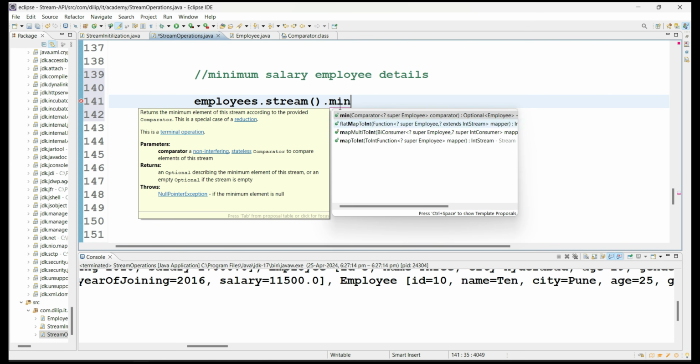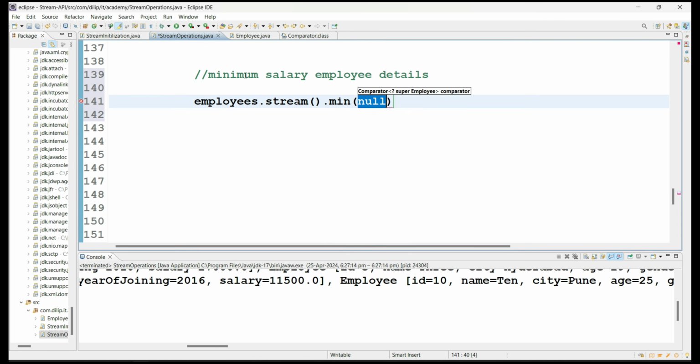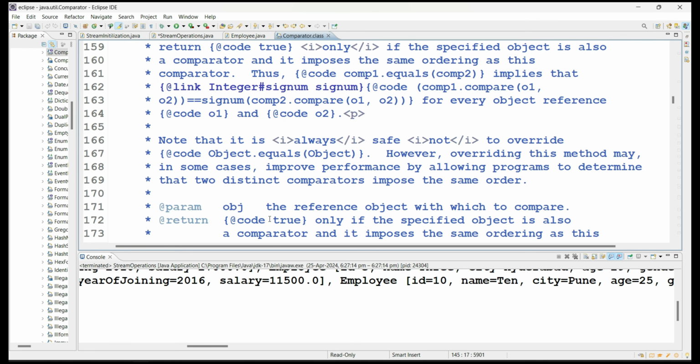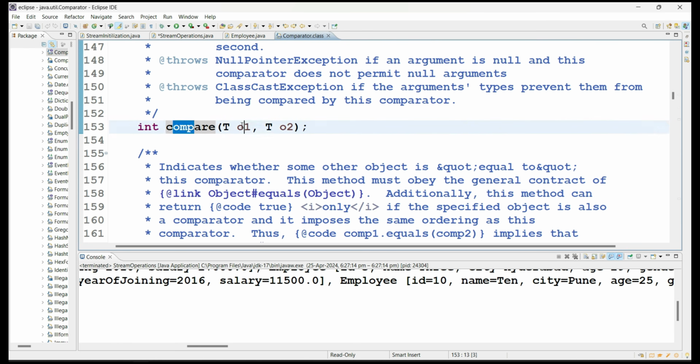So comparator is again similar to the previous method. Okay, so based on what? Salary this time, right? So let's implement how we are going to do the min method with respect to salary. Here it is. So comparator internally has a compare method, right? We already saw it. It is a functional interface, it contains the compare method with two arguments, right?